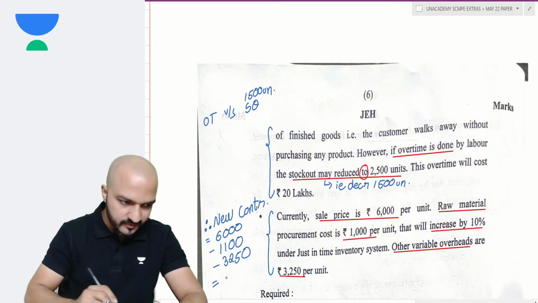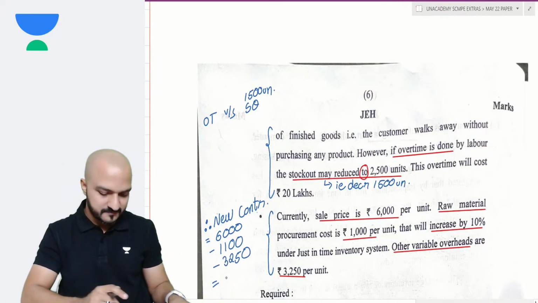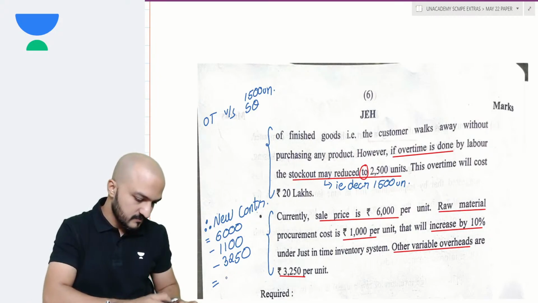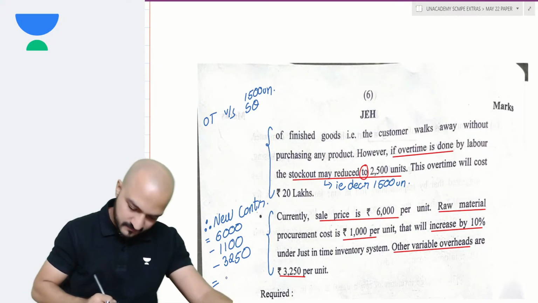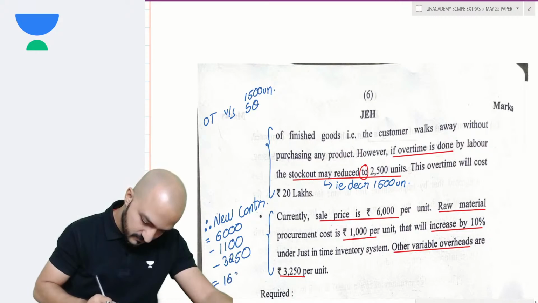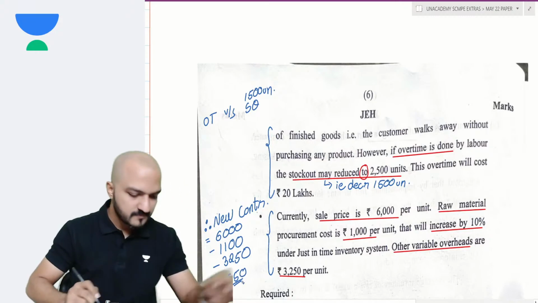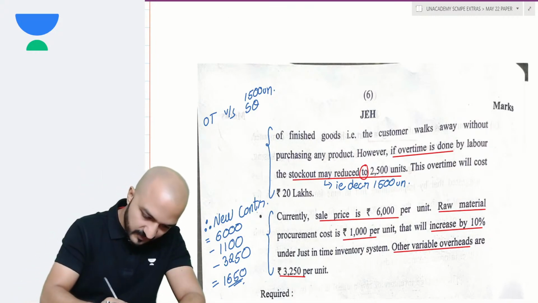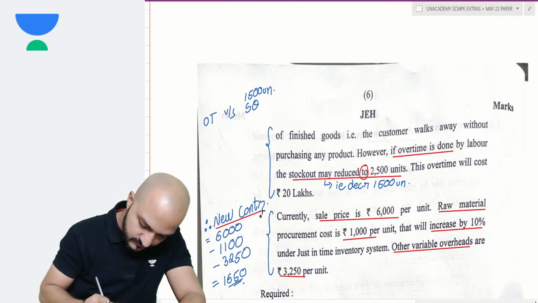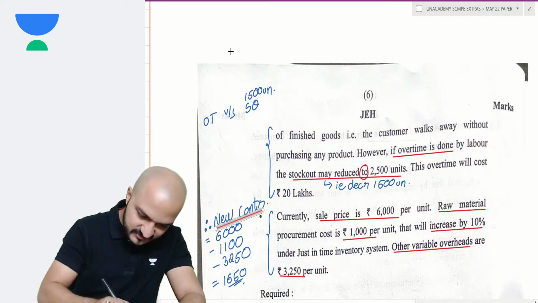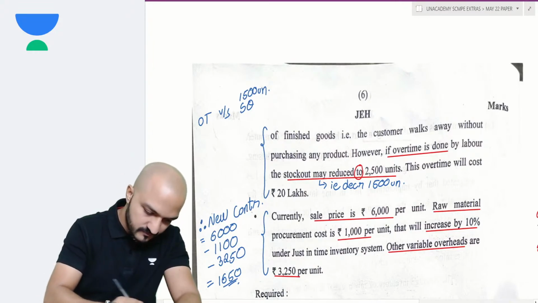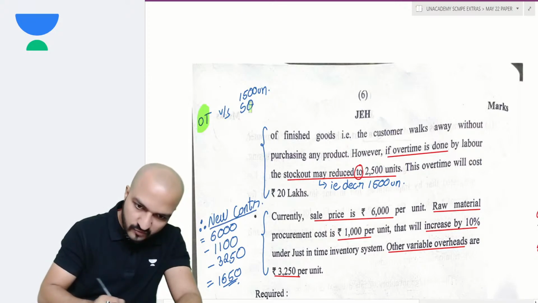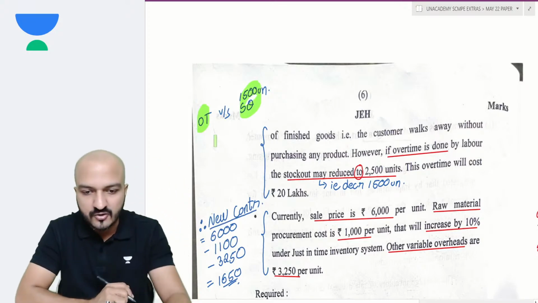That makes my new contribution 1,650. Now this 1,650 becomes my new contribution. You can use this new contribution to compare overtime versus stock out.